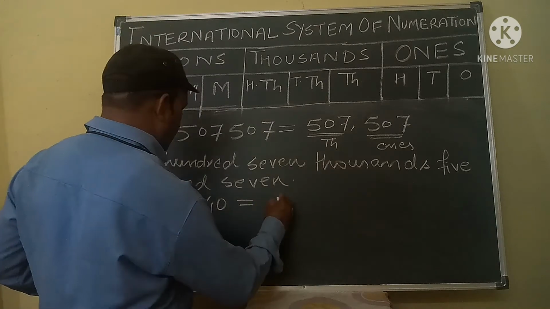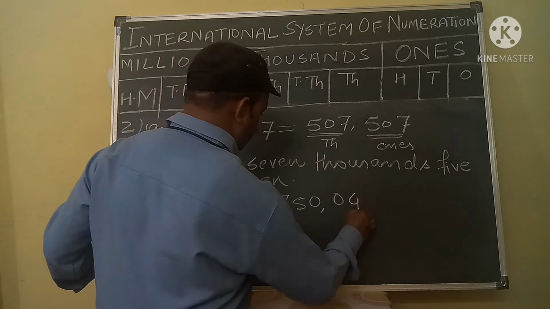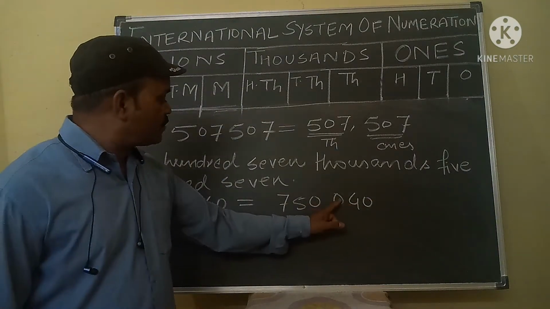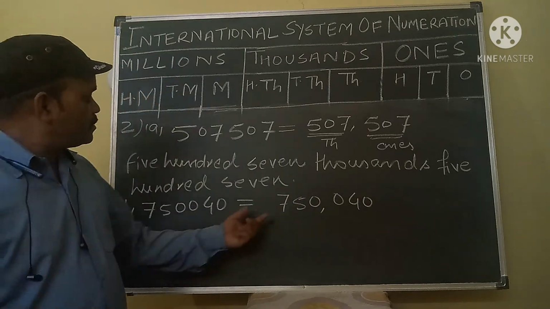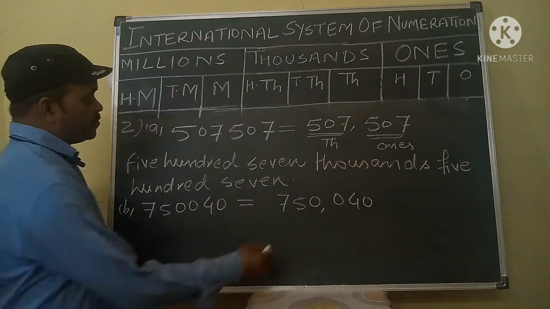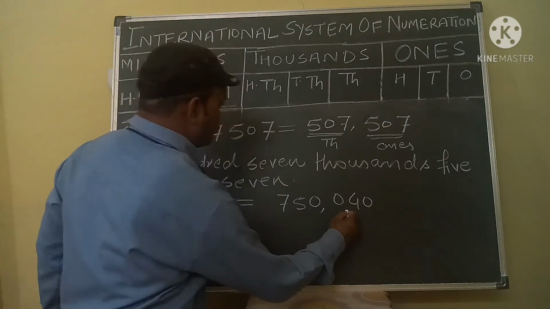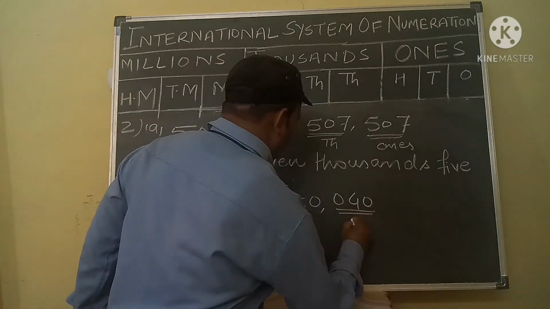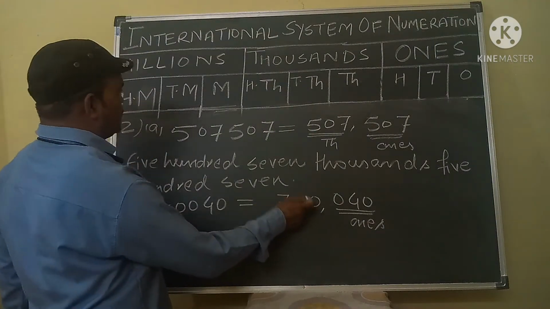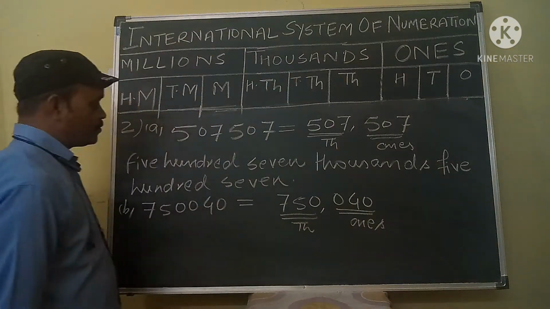So this number will be 750,040. 040 is in the ones period, 750 is in the thousand period.